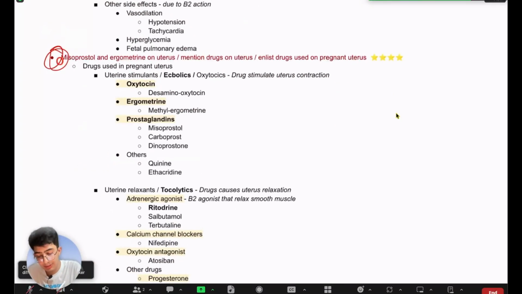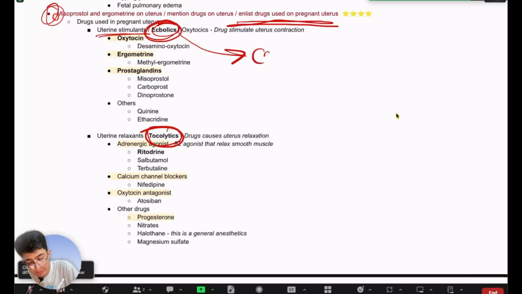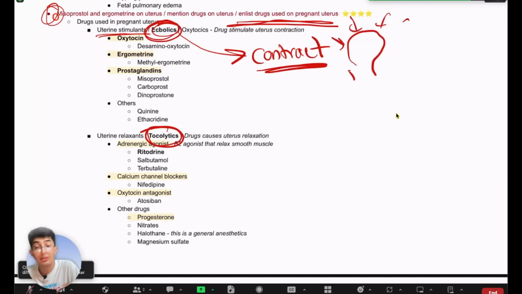So what are the drugs acting on uterus? There's a question like this: enlist the drugs used on a pregnant uterus. The drugs acting on uterus, we can broadly classify them into two types. The first one is what we call ecbolic drugs, and the other one is known as tocolytic drugs. Ecbolic drugs are also known as uterine stimulants. By their name, we can guess that ecbolic drugs are those drugs that contract the uterus. So these drugs cause uterine contraction.